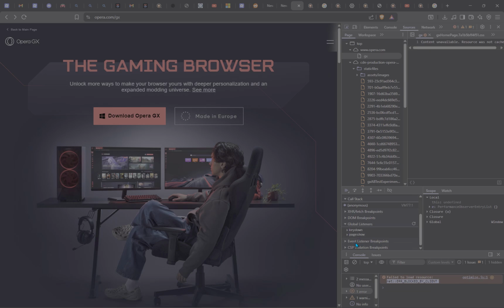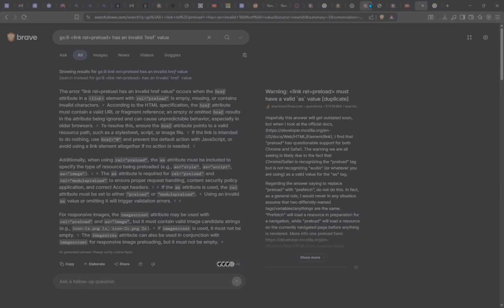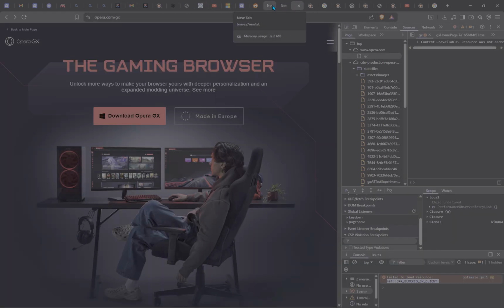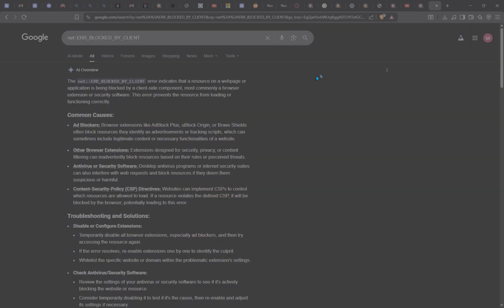CSP violation breakpoint right here. Trusted type violation. Pretty sure they can toggle this. But besides violation breakpoints, the only way you can stop Opera from spying on you is if you don't have a webcam, or if your webcam is broken. And it can also spy on your mic, which does matter, because what if you use Discord on Opera, which is stupid? Yeah, you should really get to know that.